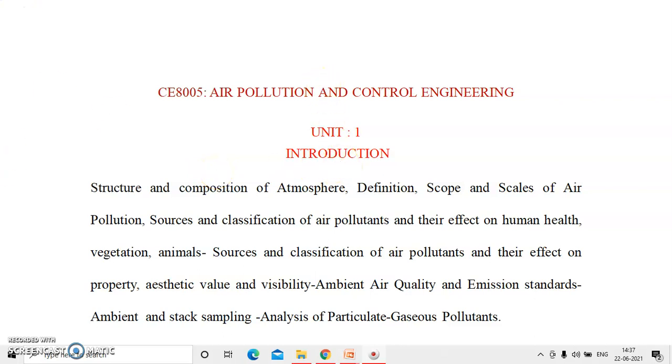Then we have to see one by one: structure and composition of atmosphere, definition, scope, and scale of air pollution, sources and classification of air pollutants and their effects on human health, vegetation, animals, and property, aesthetic value and visibility, ambient air quality and emission standard, ambient stack sampling, analysis of particulate and gaseous pollutants. Okay, now we have to see one by one.